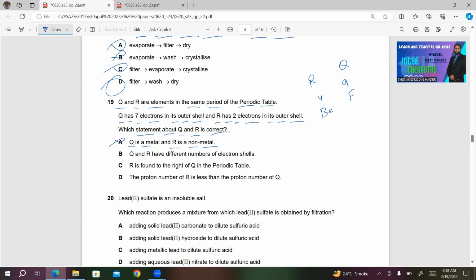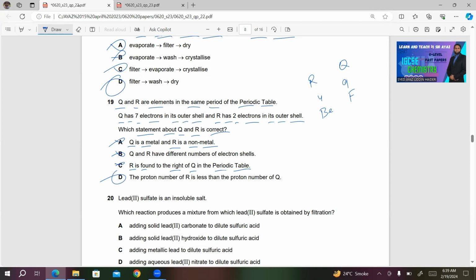B, Q and R have different numbers of electron shells. This is also incorrect. The reason is that both of these are in the same period, which means they have the same number of electron shells. Electron shells means they are talking about filled electron shells. Number C, R is found to the right of Q in the periodic table. Now R can't be found on the right hand side of the periodic table because Q is a non-metal. Q must be on the right hand side of the periodic table as compared to R. So this is also incorrect. Choice D will be the right answer.